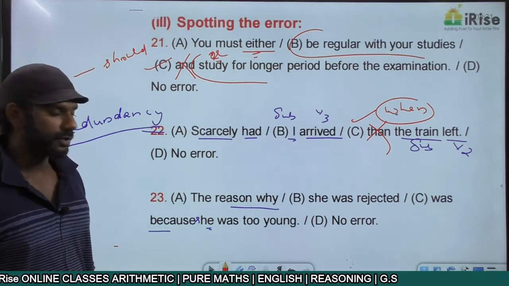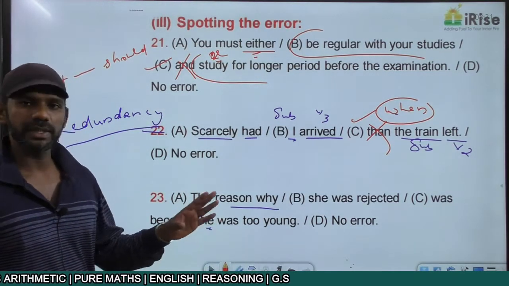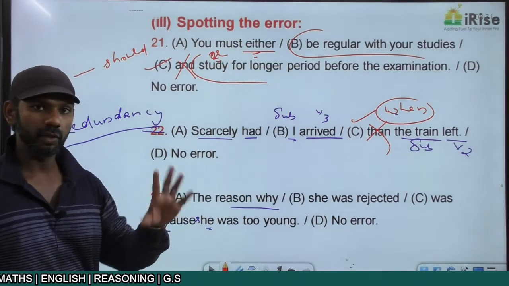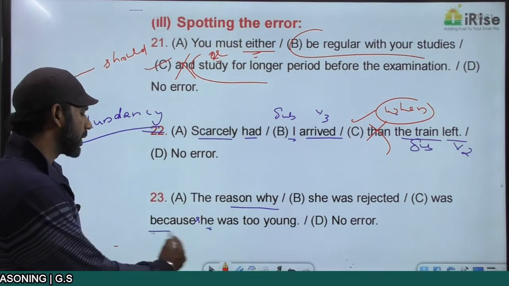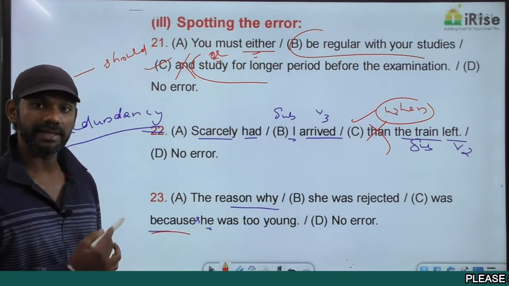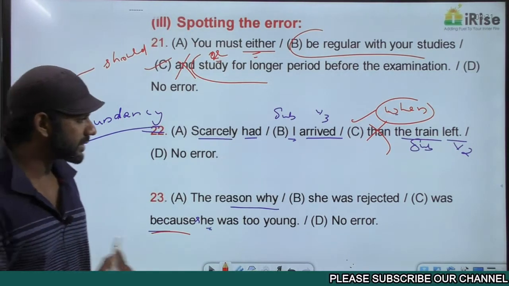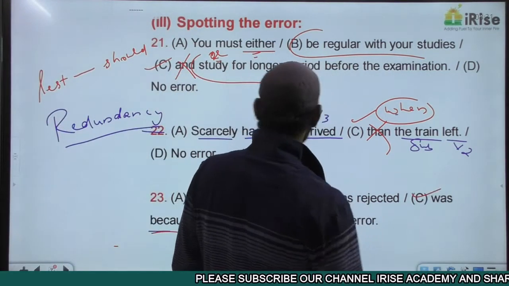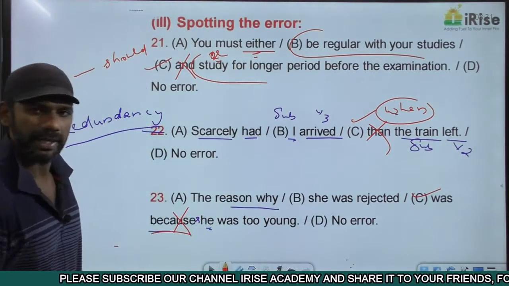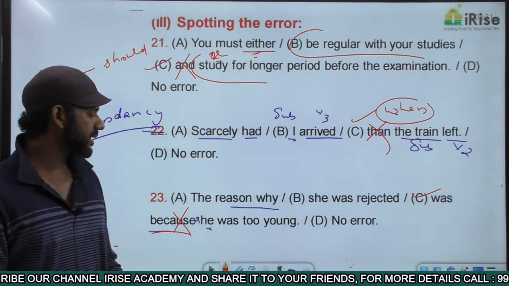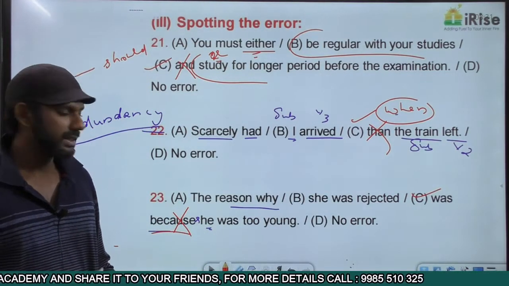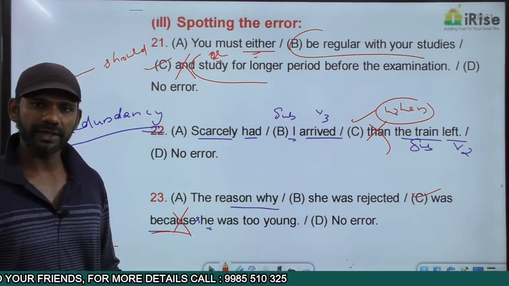So going from the left to the right, the reason why she was rejected, up to there is no error. Then if I say because, part C doesn't go with the rest of the sentence, so the error is in part C. That means in this case, because is not required. The reason why she was rejected was she was too young. The reason why is a cause and effect indicator.